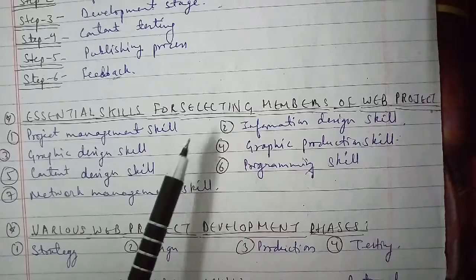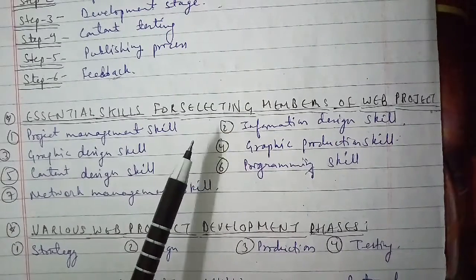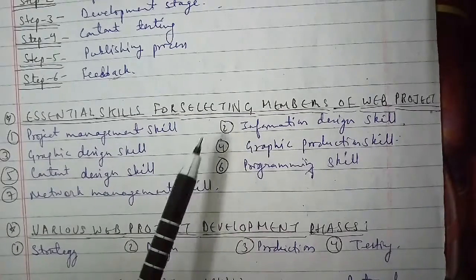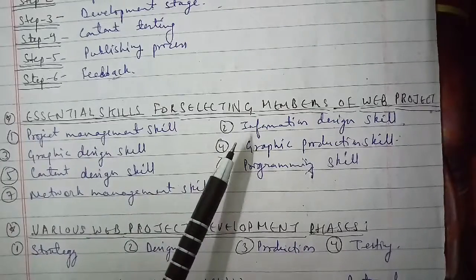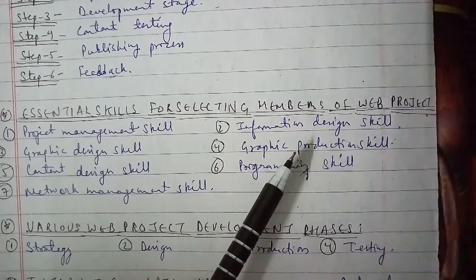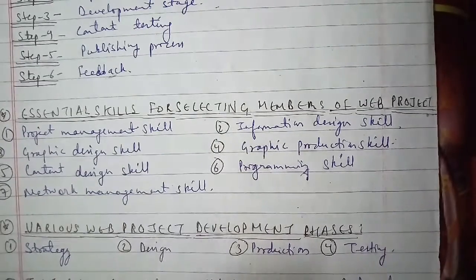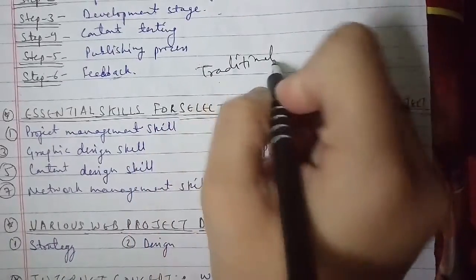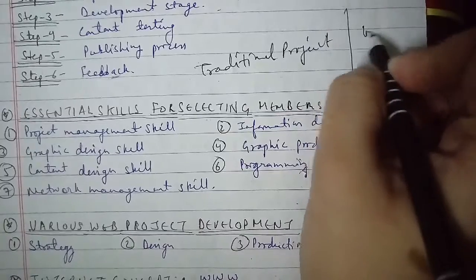Let's go ahead with the difference between the traditional project and the web project here. I will be discussing them one by one. You can just write it down thoroughly here. The traditional projects are large and complex projects, and the development process can be quite long. And for the web project, the development schedule is very short here.